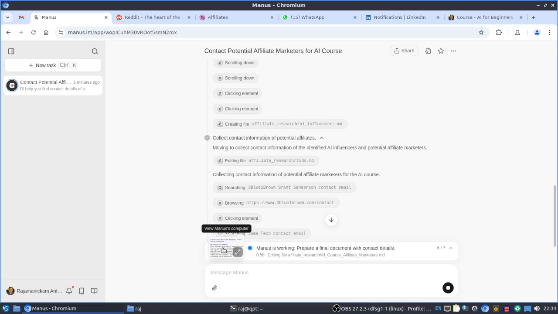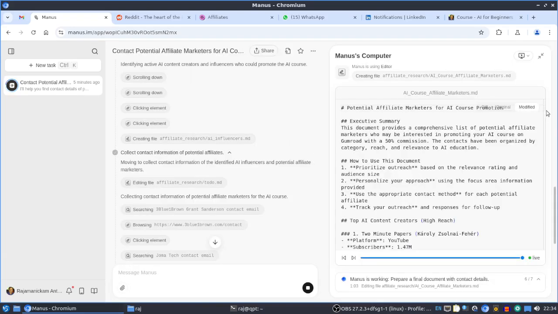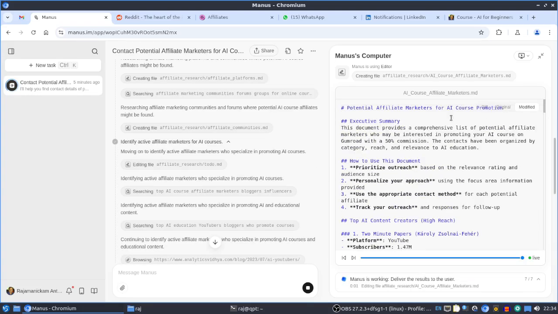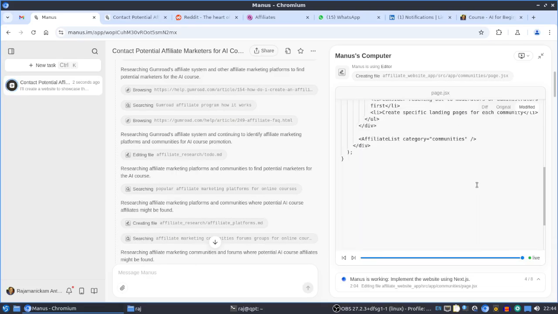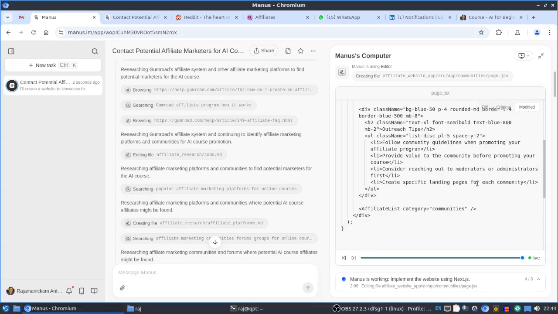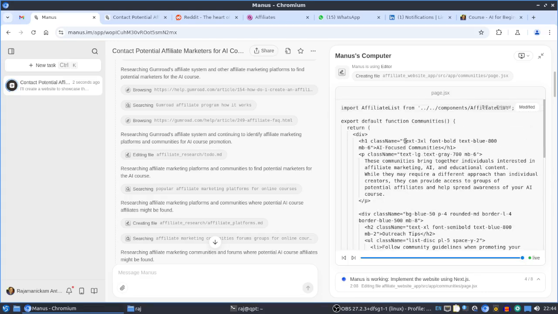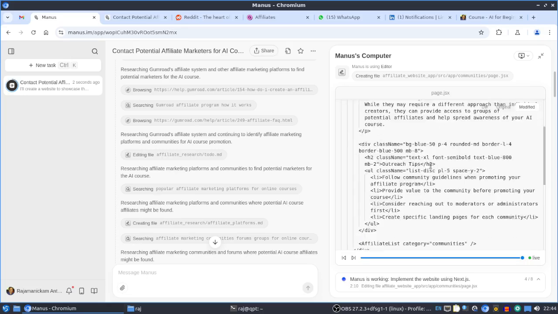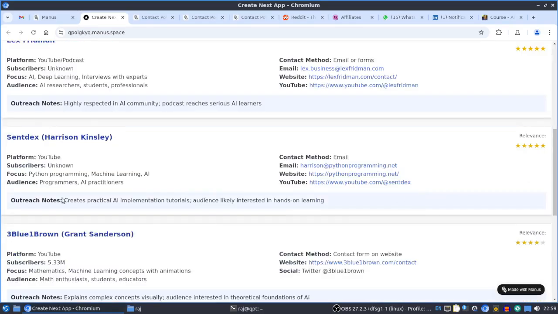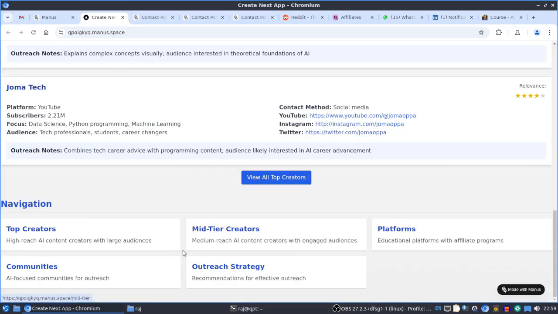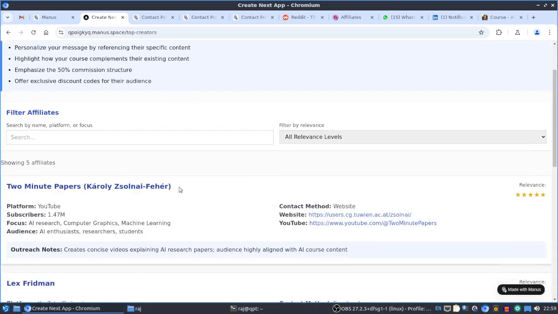Basically, you can just give one or two lines of prompt to complete the task. So suppose if you want a website, you can just say, create a website for your purpose. So I thought of asking it to collect the contact details of the potential affiliates for selling my AI course. So I'm just showing it here.